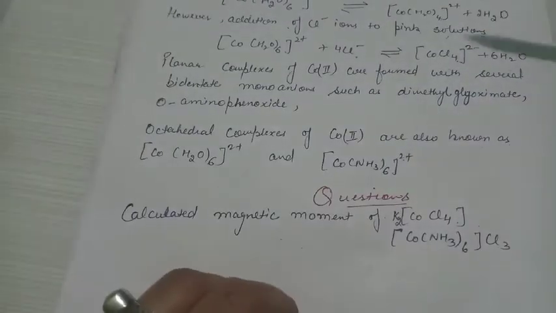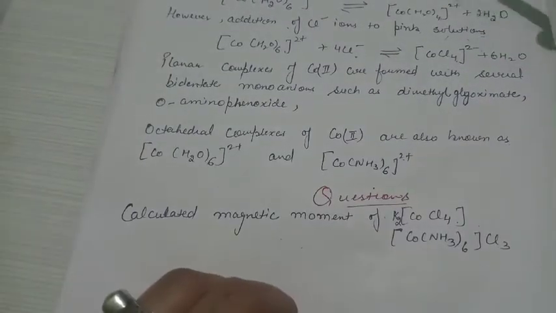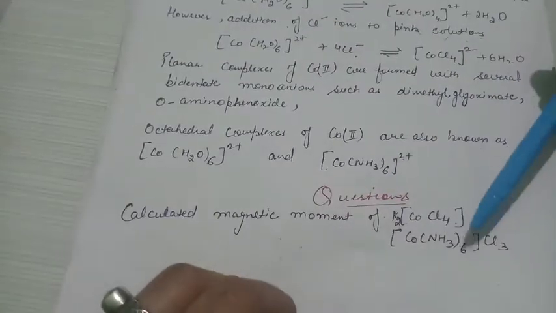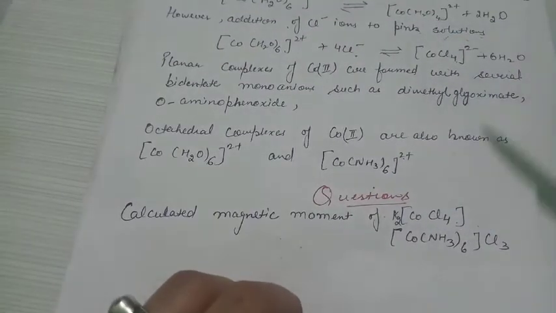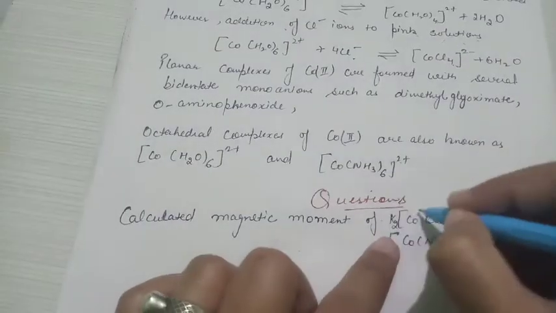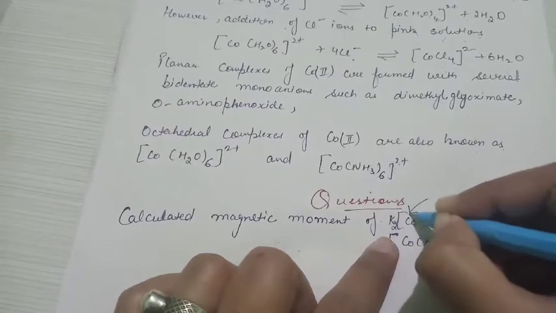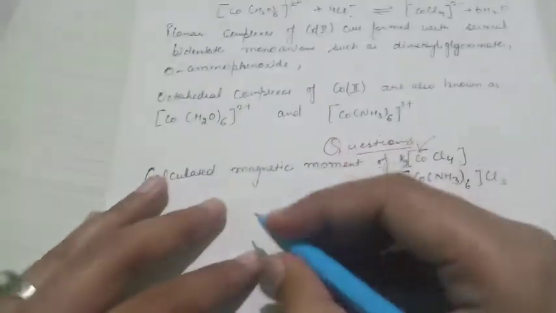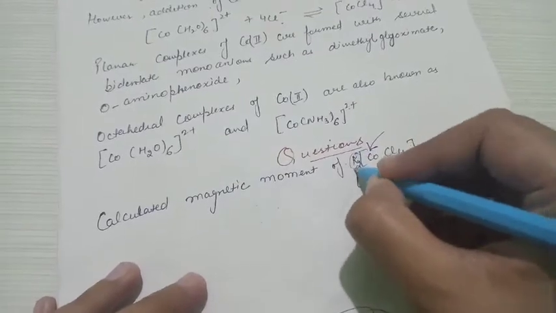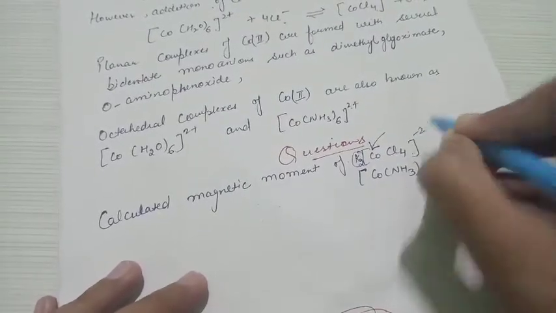The kind of question that comes from this topic is only the magnetic moment. We have to find out the magnetic moment where these kinds of complexes are given. Firstly, we have to find out the oxidation state, as I will solve it for you. K2 positive means the complex has two negative charge.